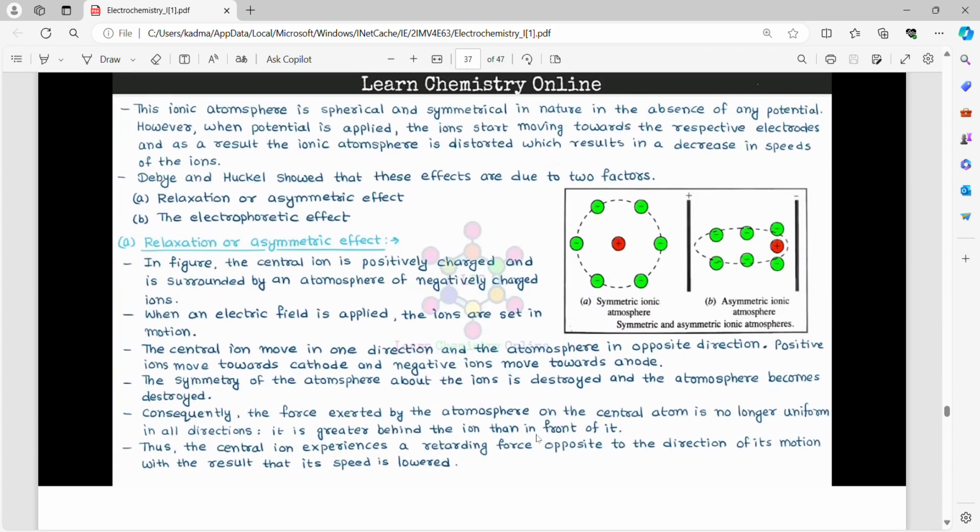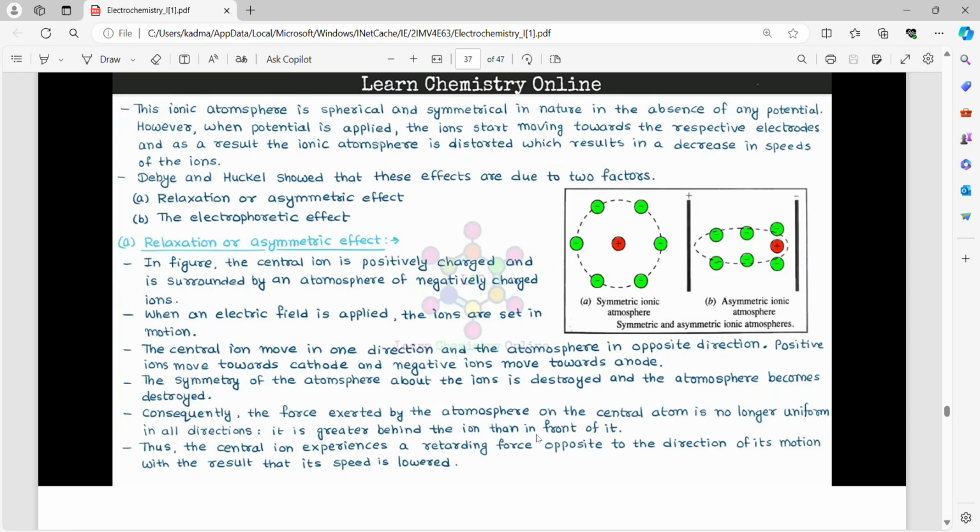This ionic atmosphere is spherical and symmetrical in nature in the absence of any potential. However, when potential is applied, the ions start moving towards the respective electrodes, and as a result, the ionic atmosphere is distorted, which results in the decrease in the speeds of the ions. Debye and Huckel showed that these effects are due to two factors. First, relaxation or asymmetric effect. Second, the electrophoretic effect.